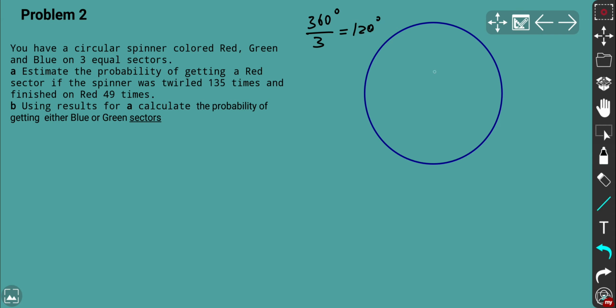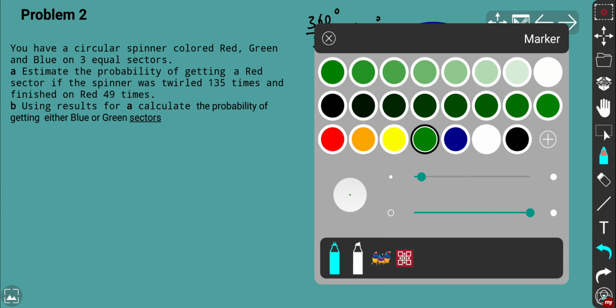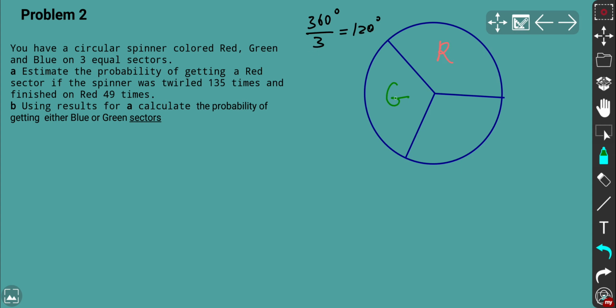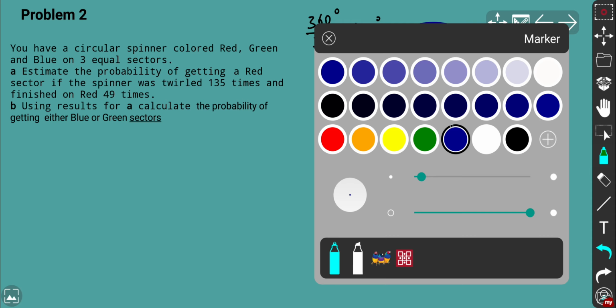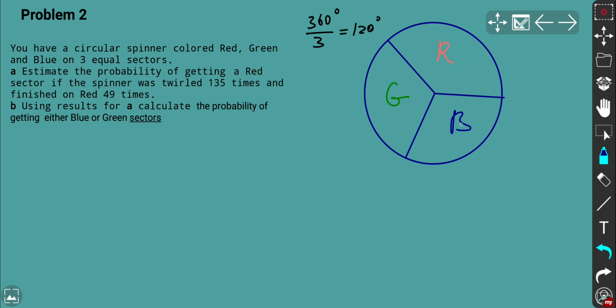We basically need to split it into 3 equal parts, or measure the angle 120. So that's basically sectors with different colors. Let's say this is red, then there's going to be a green one, and the last one is blue. We just set up letters instead of shading.